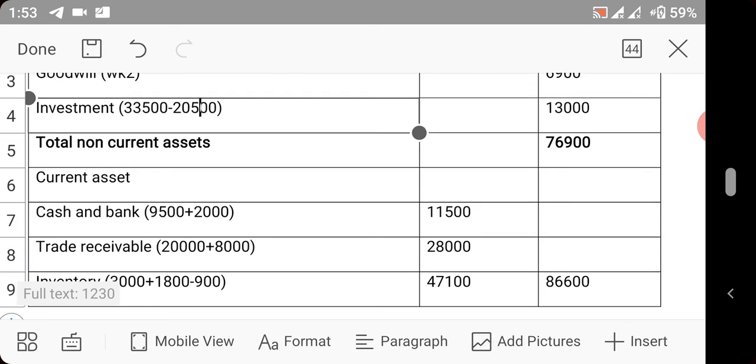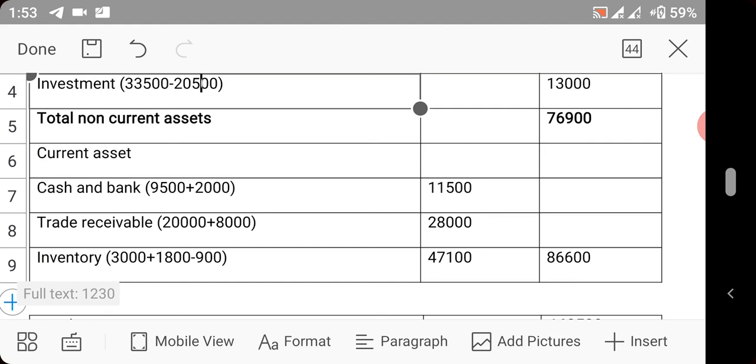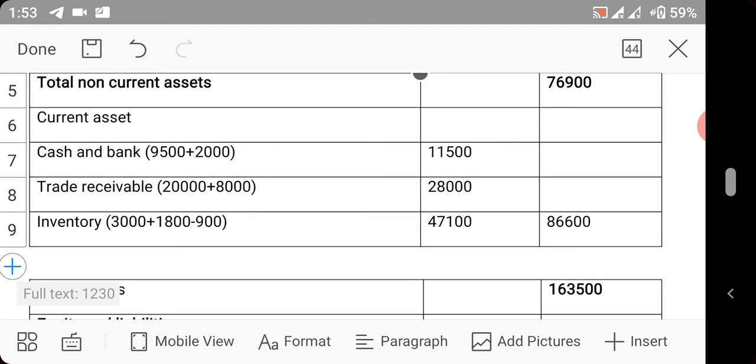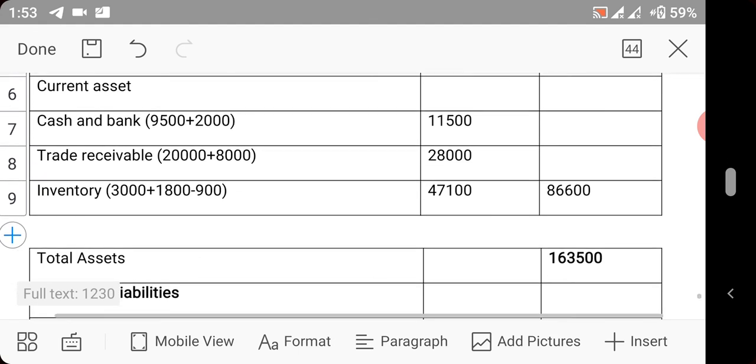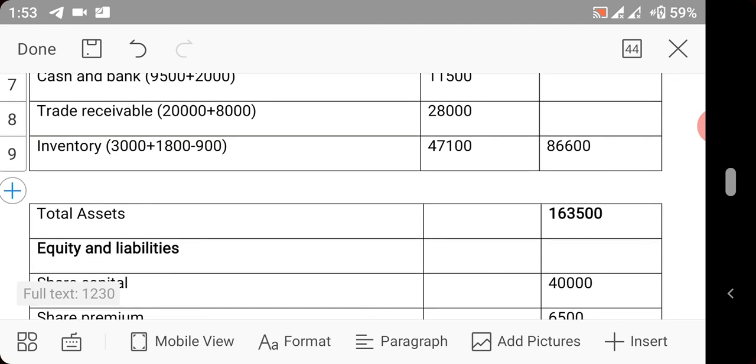You now take care of current assets. So current assets is cash and bank. You add the holding and the subsidiary, trade receivable, the holding and the subsidiary, inventory, the holding and the subsidiary, then minus our unrealized profits. So you now have this. You add up, and you now have total assets.